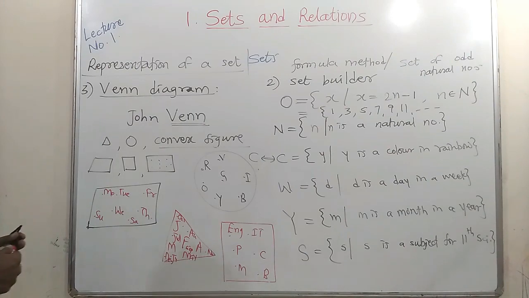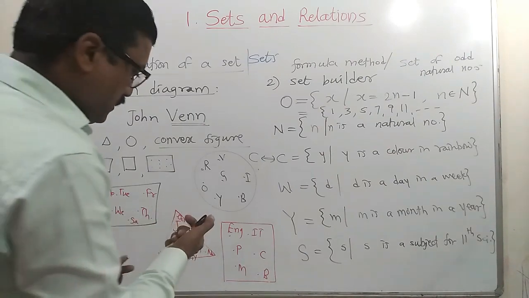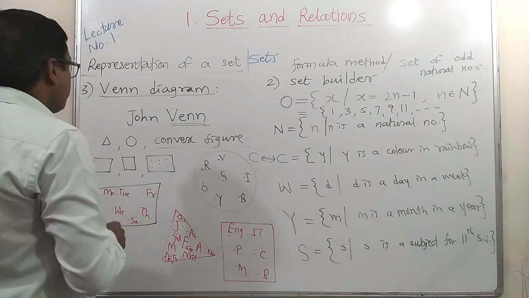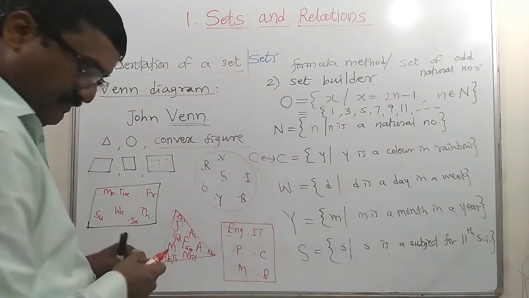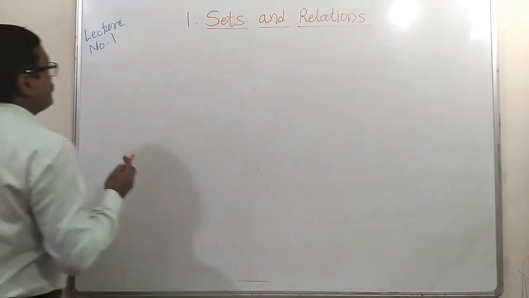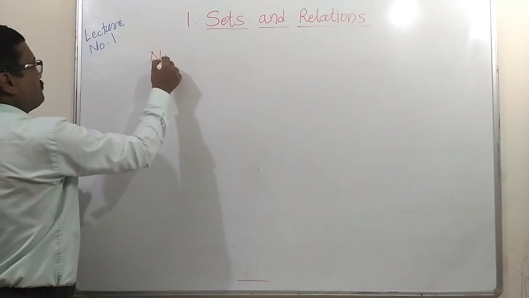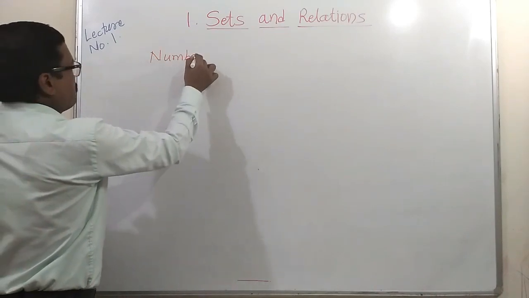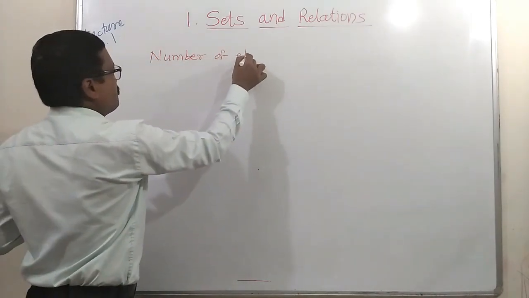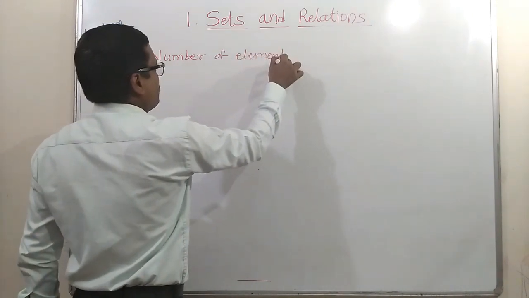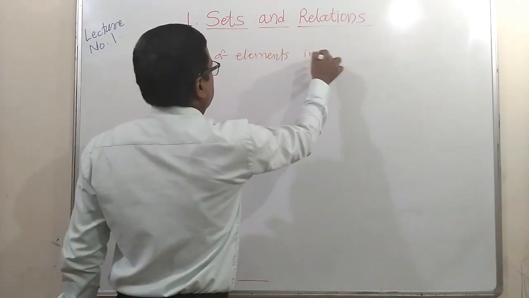Actually, you have learned all these concepts in your earlier standards. Let us move towards the next one: the number of elements in a set.